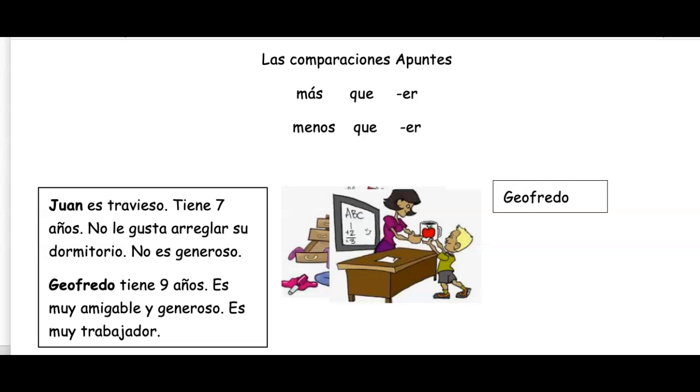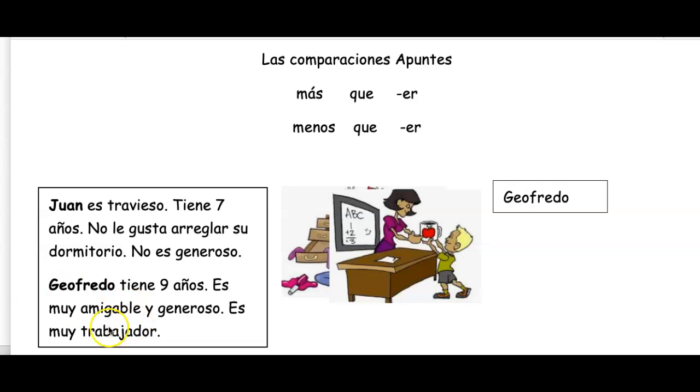In this lesson's Apuntes, we're looking at comparisons. In Spanish, comparisons are generally made with the two phrases más que, more than, and menos que, less than. Let's look at some examples to see and review this pattern.